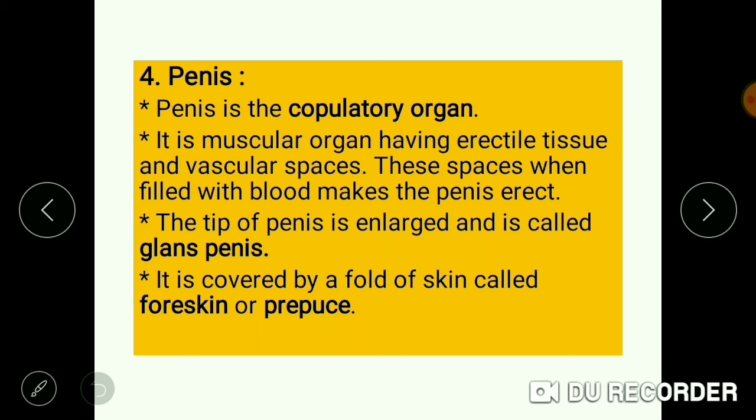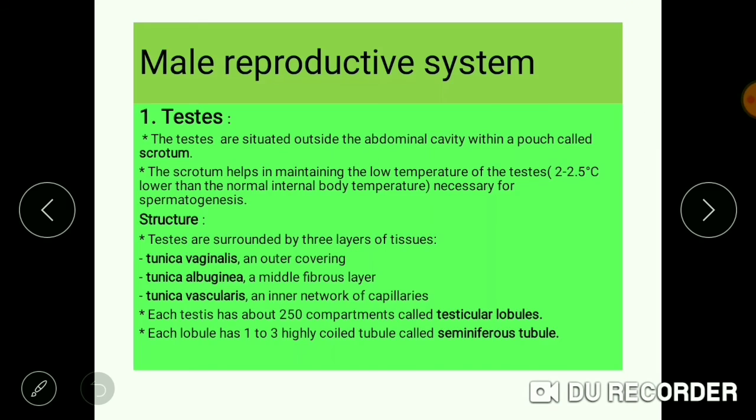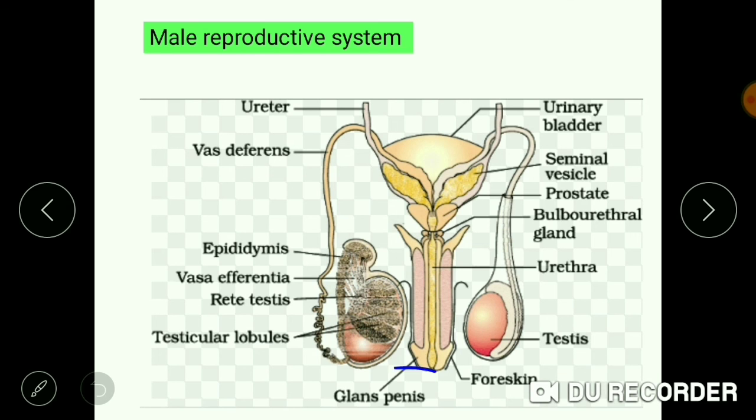The penis is a muscular organ which has erectile tissues and vascular spaces. When these spaces get filled with blood, it makes the penis erect. The tip of the penis is enlarged and it is known as the glans penis, as you can see here. And the outer covering of the penis is known as foreskin or prepuce.